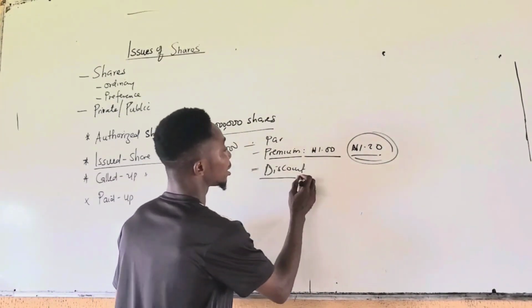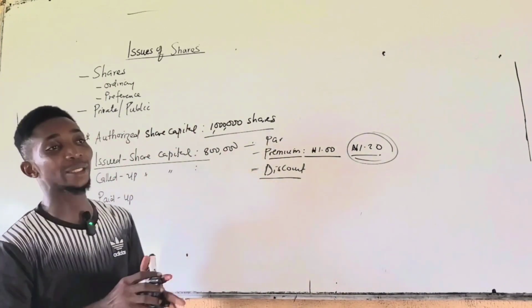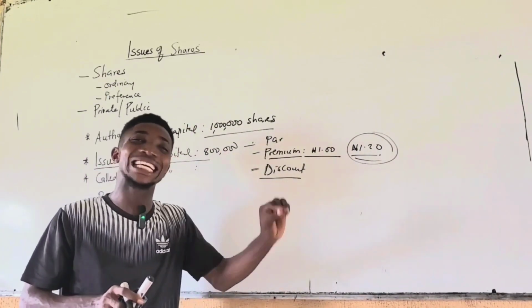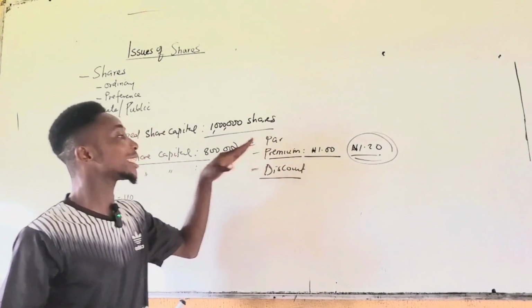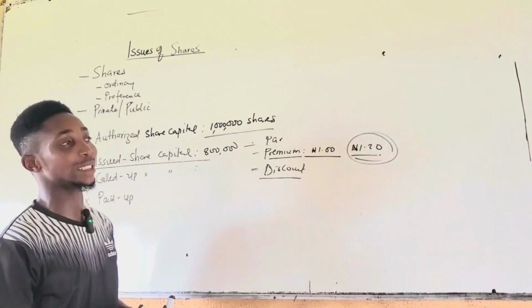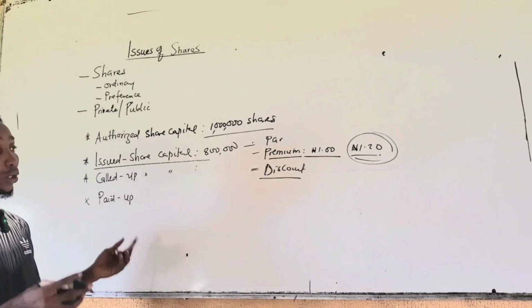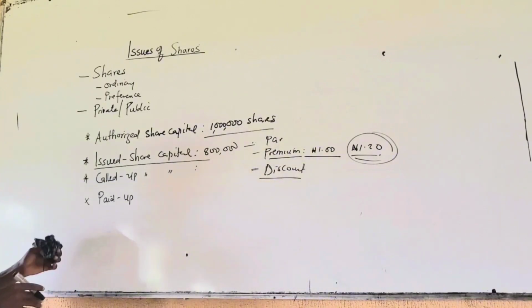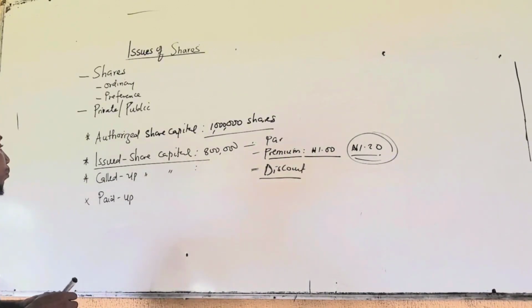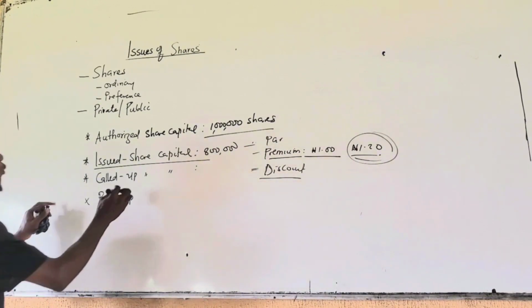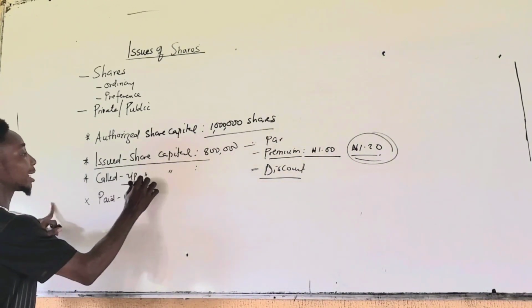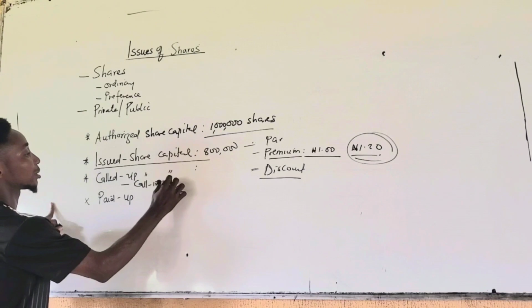Then what about discount? When shares are issued at a price lower than their par value, they are said to have been issued at discount. And those refer to capital losses in issue of shares. We can also have call in arrears and call in advance.